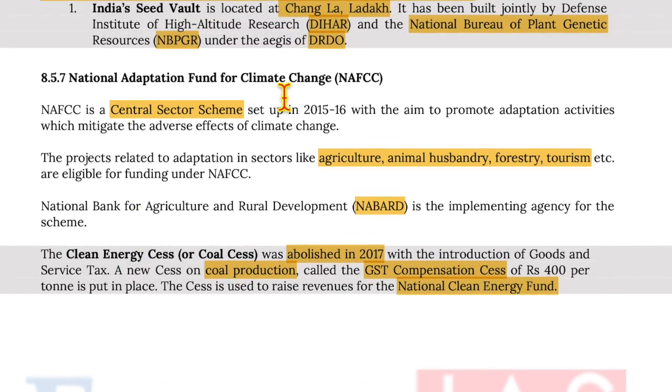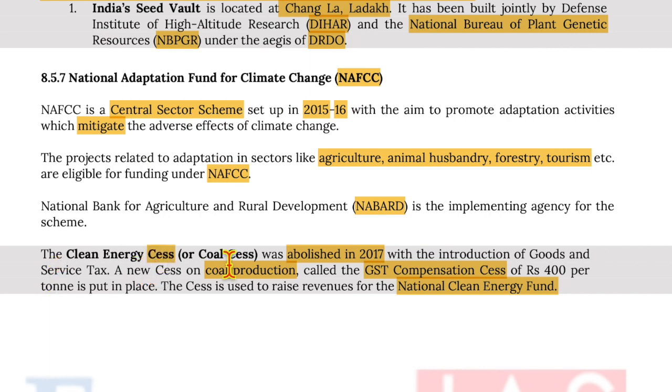Now, moving on to National Adaptation Fund for Climate Change. National Adaptation Fund for Climate Change is a central sector scheme which was set up in 2015-16 with the aim to promote adaptation activities which mitigate the adverse effects of climate change. Now, projects related to adaptation in sectors like agriculture, animal husbandry, forestry, tourism, etc. are eligible for funding under NAFCC. National Bank for Agriculture and Rural Development, that is NABARD, is the implementing agency of the scheme.